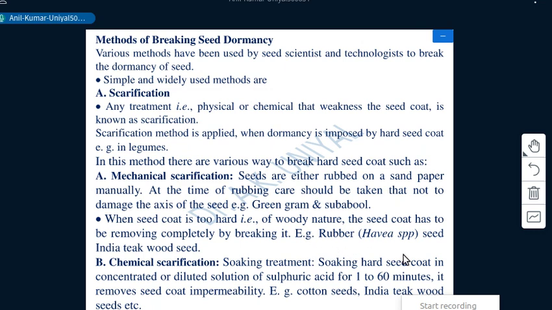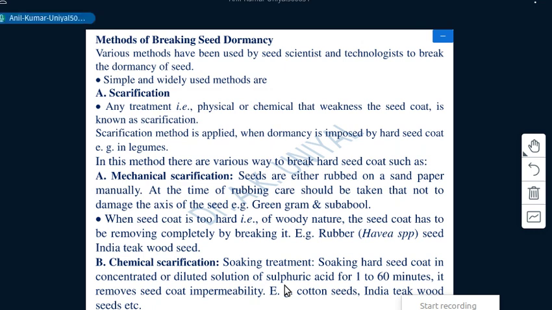For example, rubber seeds and teak seeds are very hard. Sometimes Terminalia chebula and Terminalia bellerica also need complete removal of this hard seed coat, but it should be done without damaging the embryo.